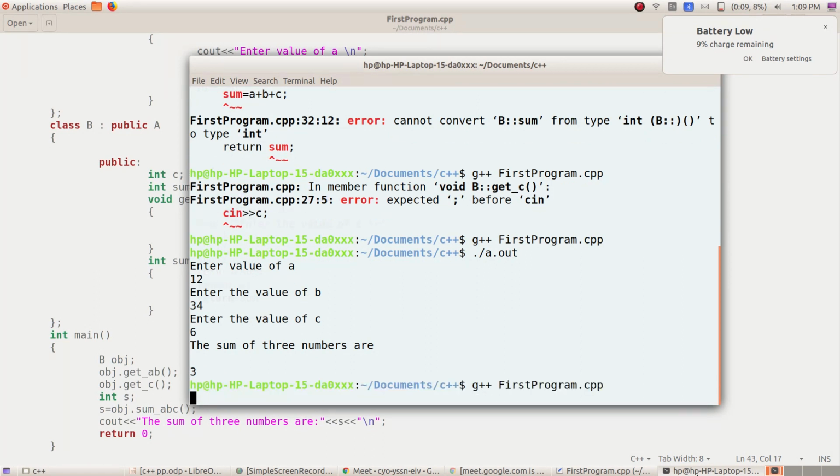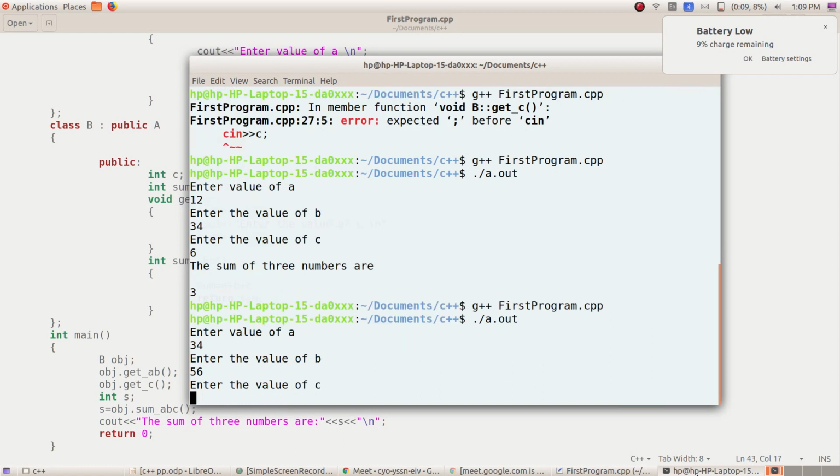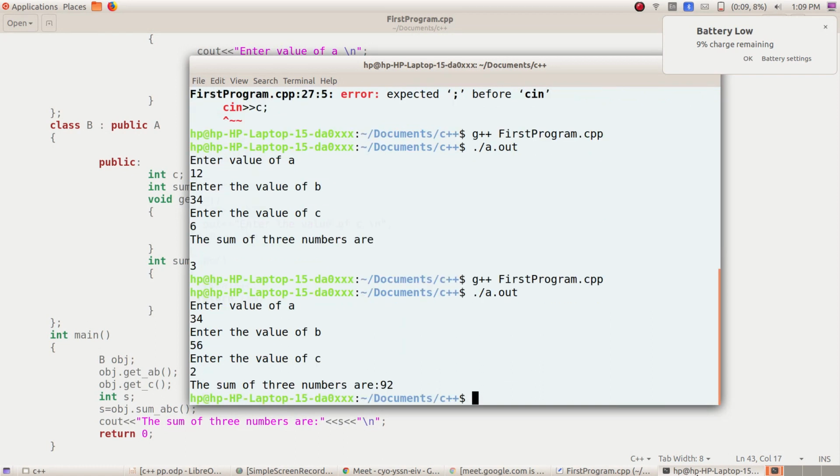Compile the program, run the program. I'll just give 34, then 56, then 2, so I'll get 92. That is the result, right?